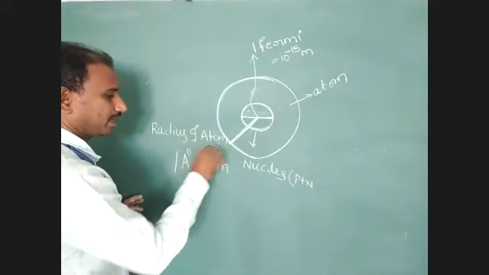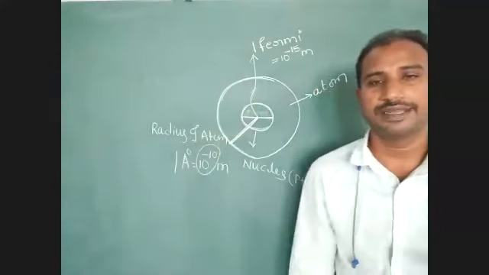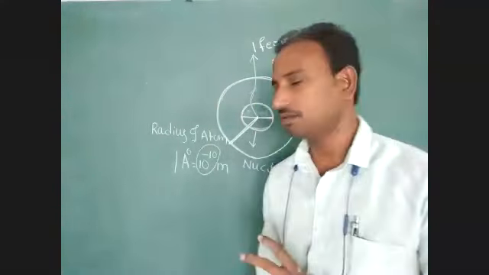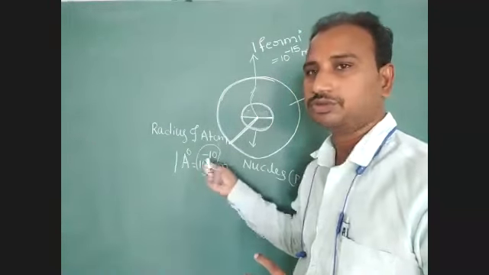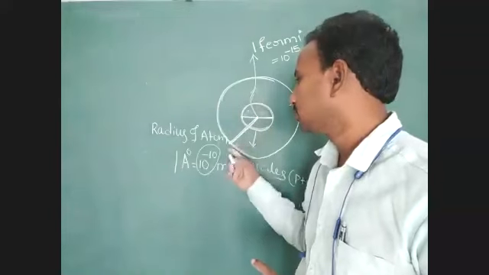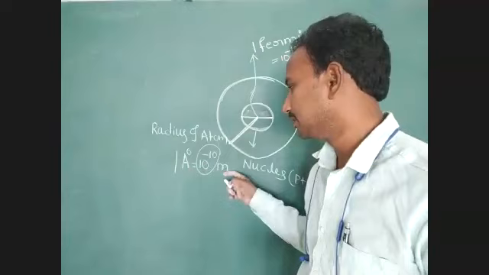Here, 10 to the power of minus 10 is a submultiple value. This submultiple value is used to calculate small lengths. 1 angstrom is equal to 10 to the power of minus 10 meter.